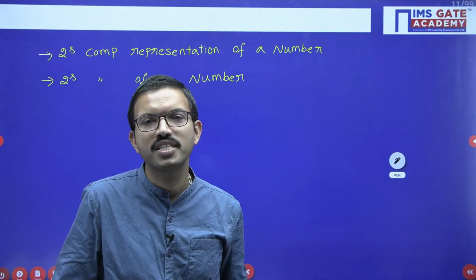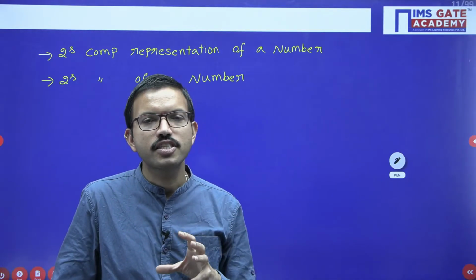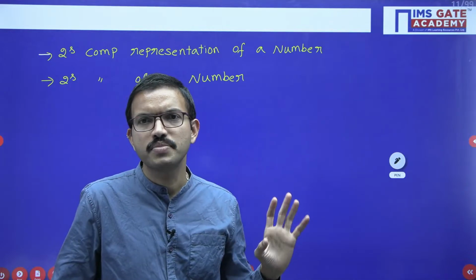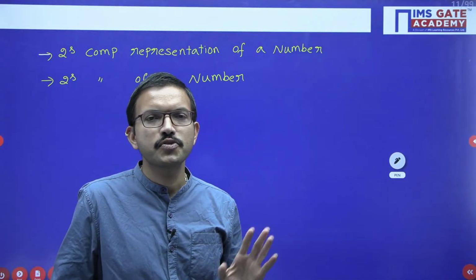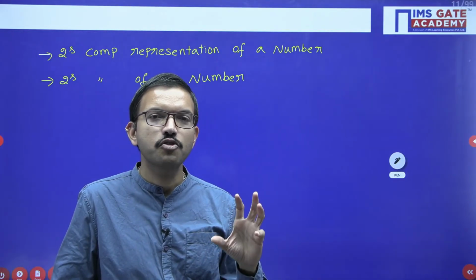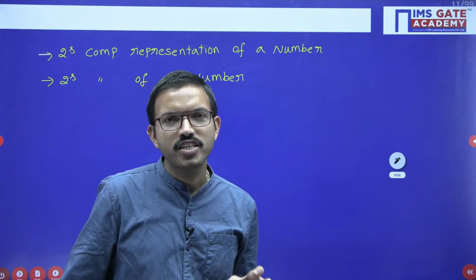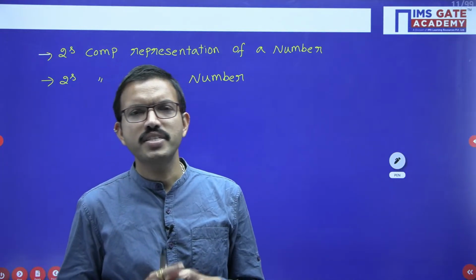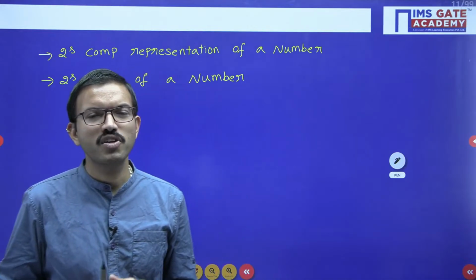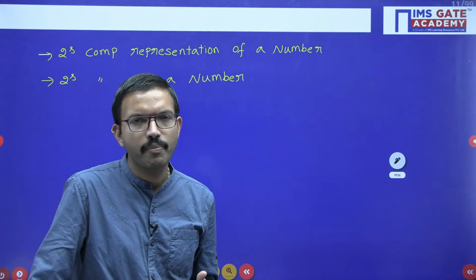Whatever basic concepts are there in digital circuits, you can go through them. There are 16 videos. You will get what I mean regarding the digital circuit subject from the basic level onwards. You will get confidence and command over the concepts.